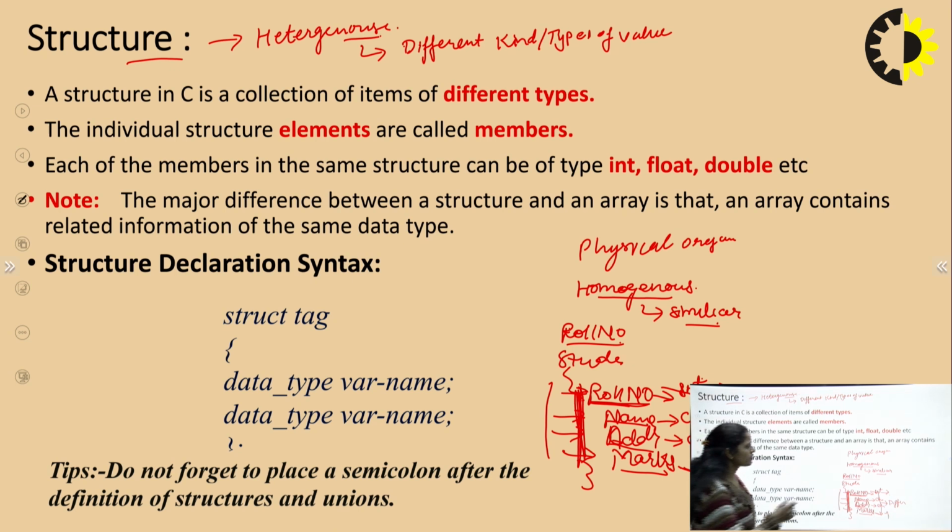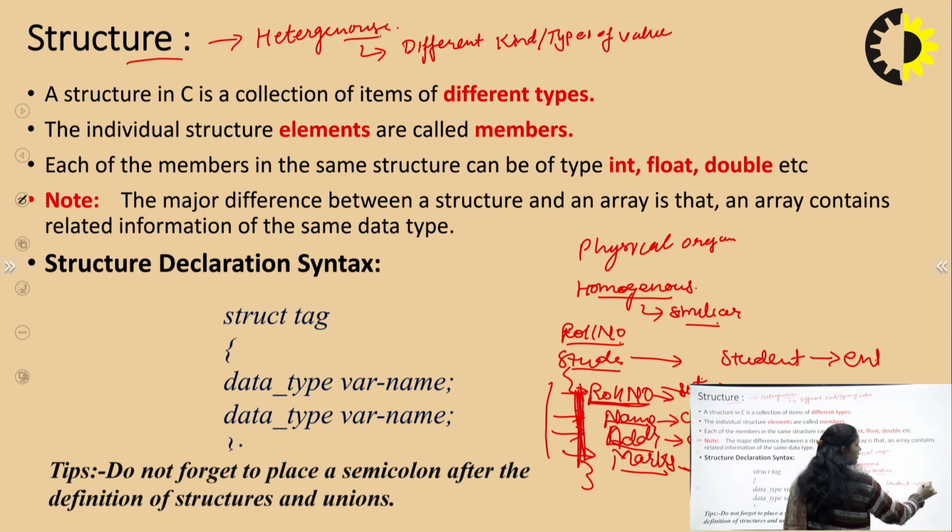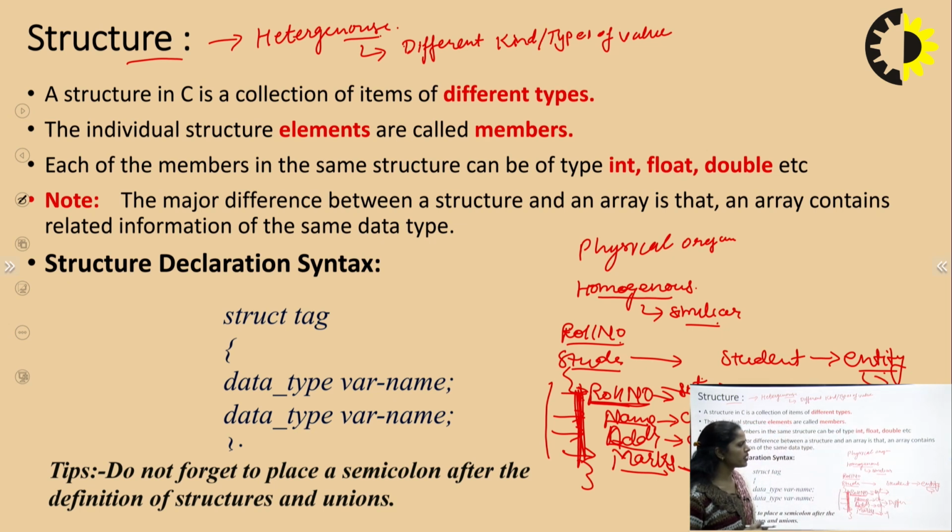Here we design a structure for a student. We talk about the characteristics and features of that particular entity. Here the student is just like an entity, and any entity from the real world, it may be a student, a chair, a car, or an employee, that kind of real world object is known as an entity. When we design some kind of information for that entity, it is known as the structure.